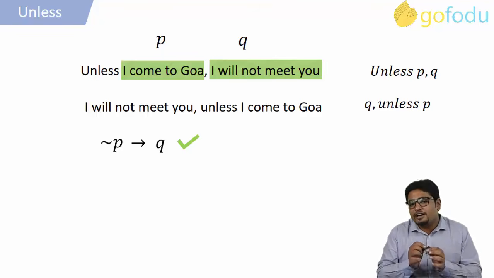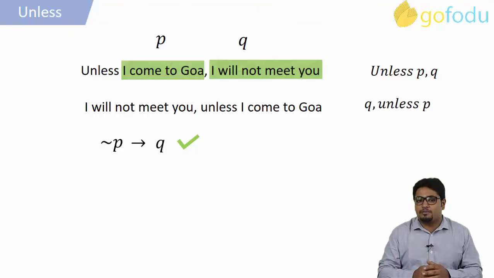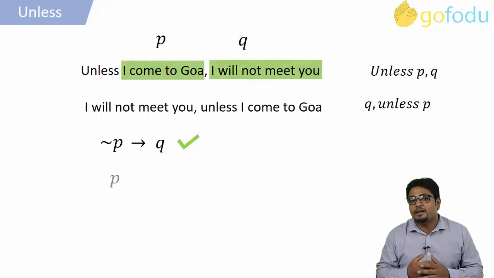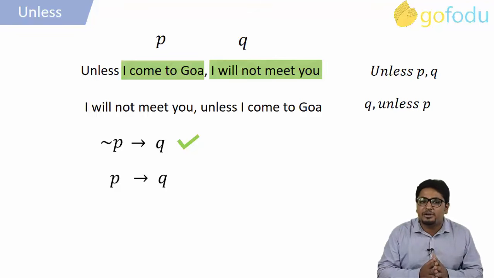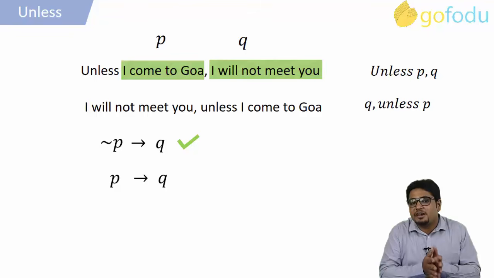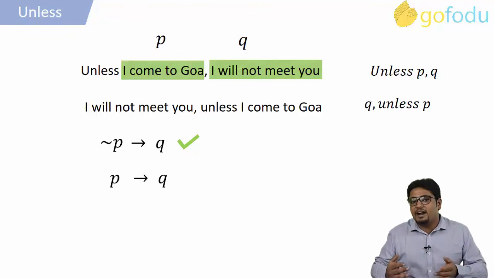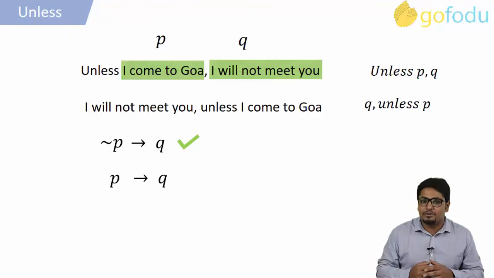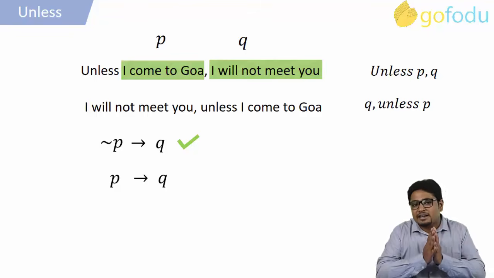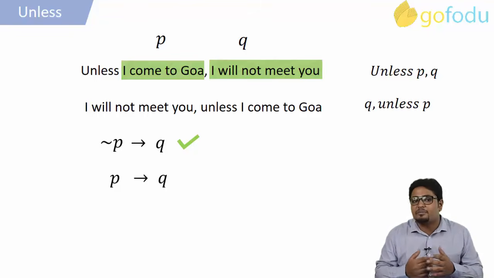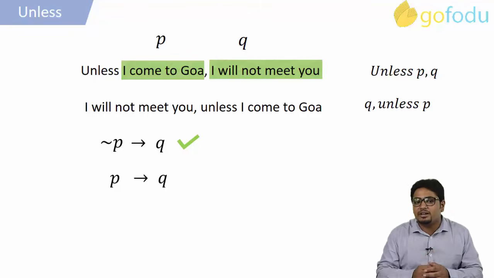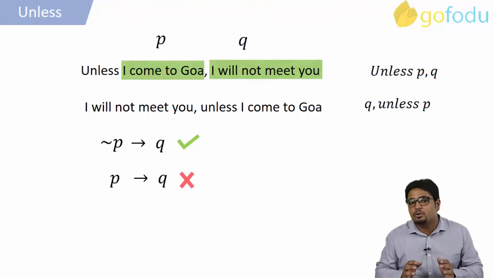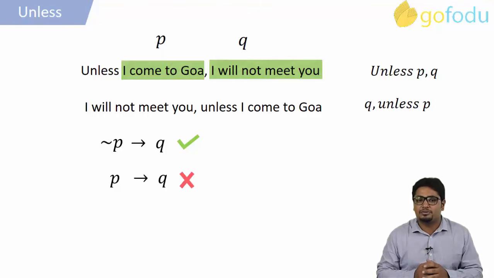But what if it is given that I came to Goa? This is our second implication. Does this mean that I will necessarily meet you? Maybe I came to Goa, I partied and went back without meeting you. Me coming to Goa does not necessarily mean that I met you. So, if P is given as a true statement, then we cannot conclude anything about Q.